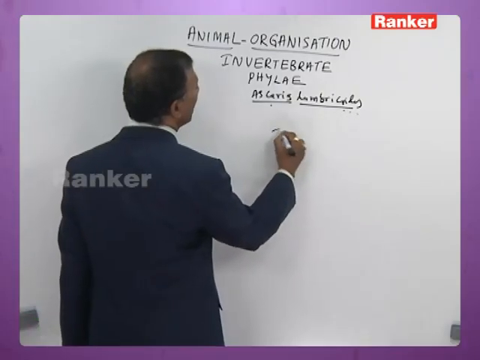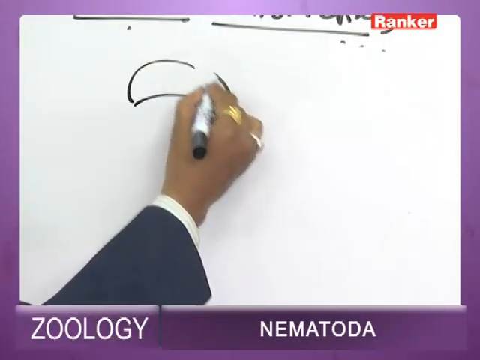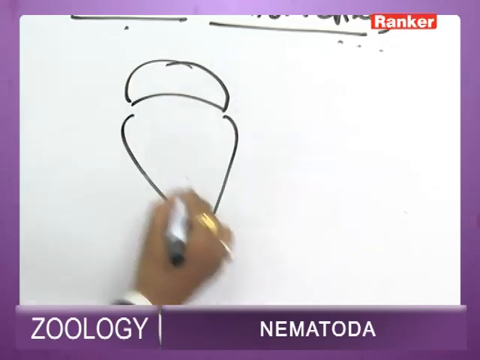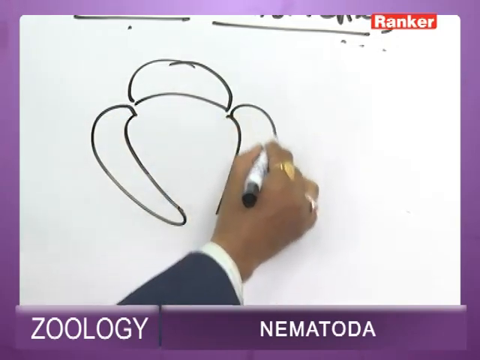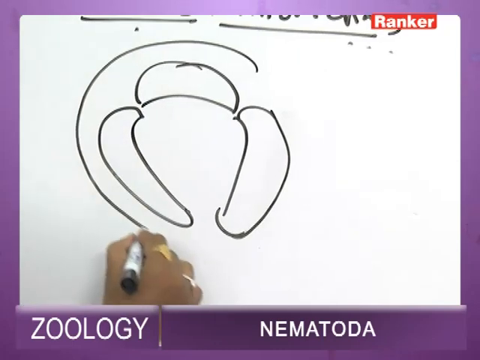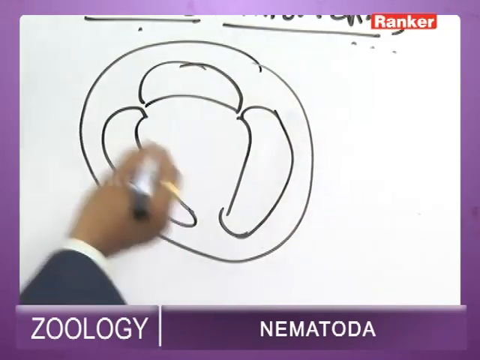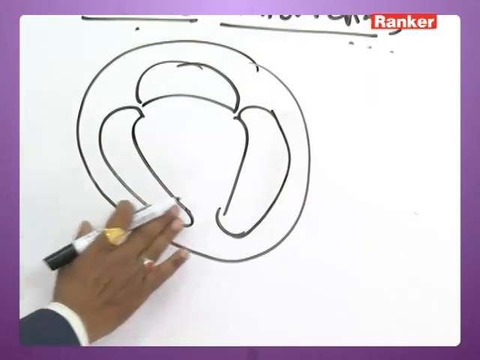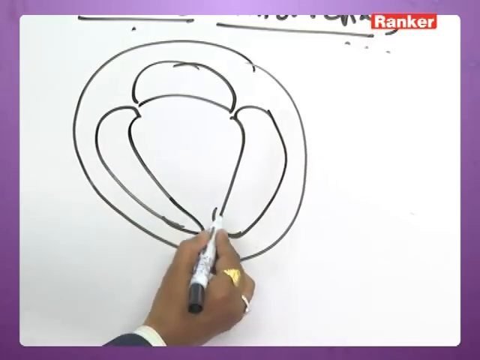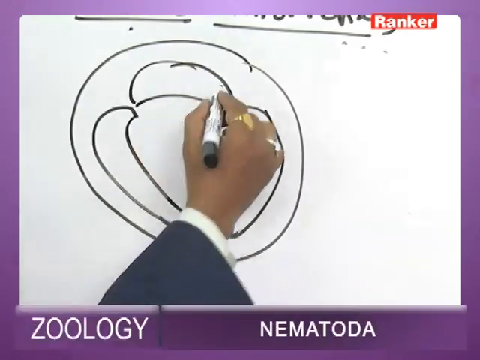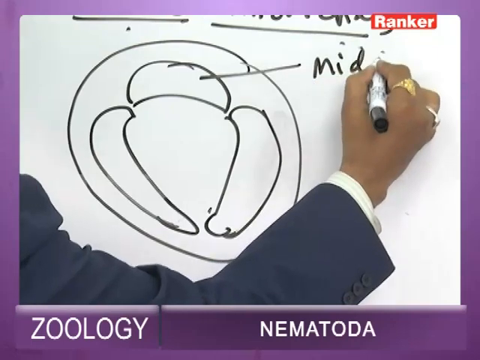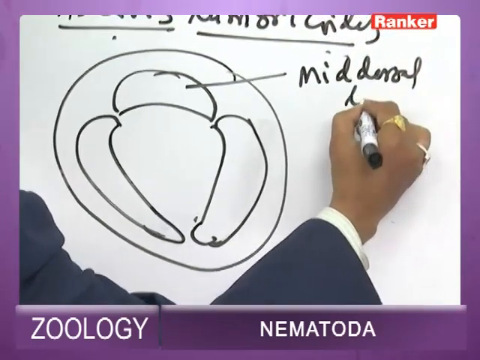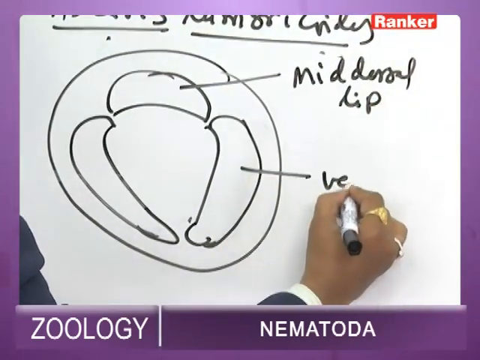In both male and female, the mouth is guarded by 3 lips: a mid-dorsal lip and 2 ventrolateral lips.